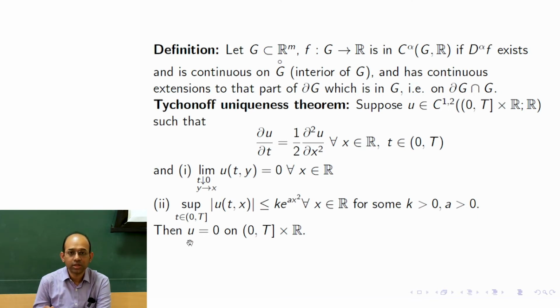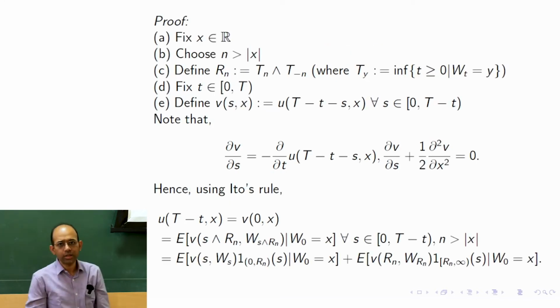So the only possibility is the trivial solution: u is 0 on the whole space. That is Tikhonov's uniqueness theorem, and we call it a uniqueness theorem because it helps us establish uniqueness for the heat equation with general initial condition. Next, we see the proof.